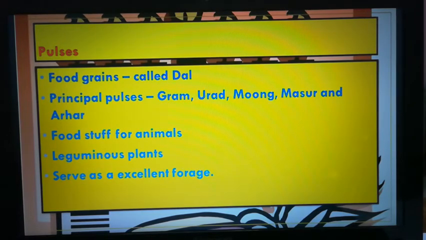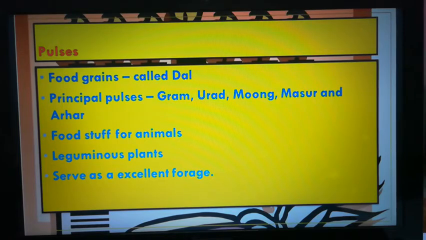So pulses are leguminous plants, with root nodules which have the capacity to fix atmospheric nitrogen in the soil, and they are rotated with other crops to maintain or restore soil fertility.